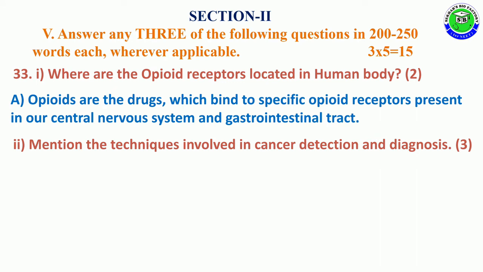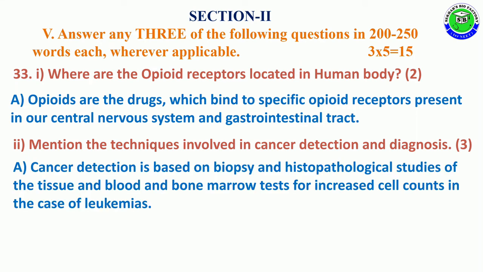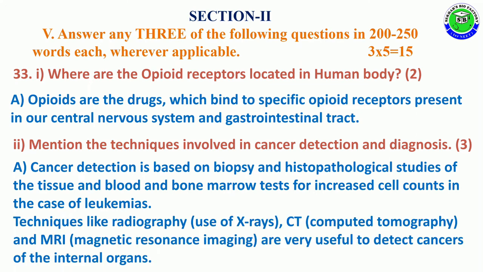Second question, mention the techniques involved in cancer detection and diagnosis for 3 marks. Cancer detection is based on biopsy and histopathological studies of the tissues and blood and bone marrow tests for increased cell count in case of leukemia. The techniques like radiography using X-ray, CT, computed tomography, and MRI, magnetic resonance imaging, are useful to detect cancer